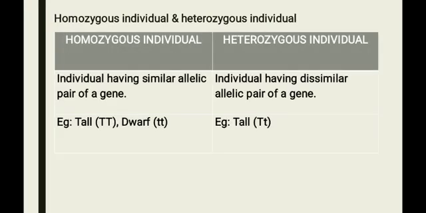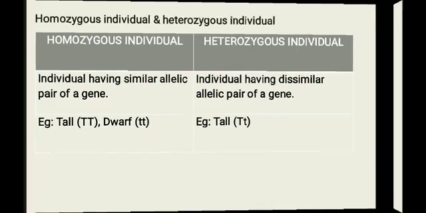Homozygous individual and heterozygous individual. Homozygous individual means an individual having a similar allelic pair of a gene. Example, tallness is expressed by capital T, that is the allelic form, and dwarf, a phenotypic character, is expressed by the allelic form small t. Like that, a heterozygous individual has a dissimilar allelic pair of a gene. Example, tall: here tallness in the heterozygous condition has the allelic form capital T and small t.